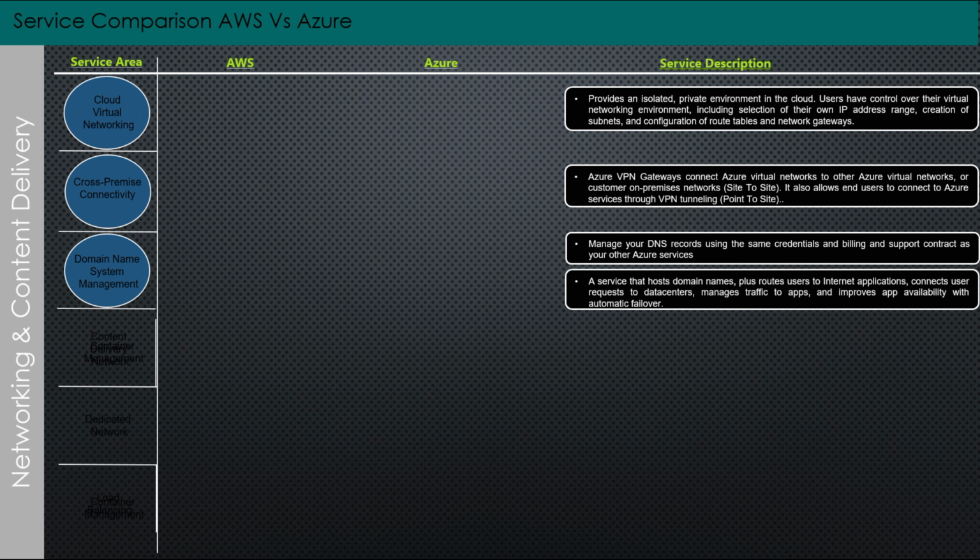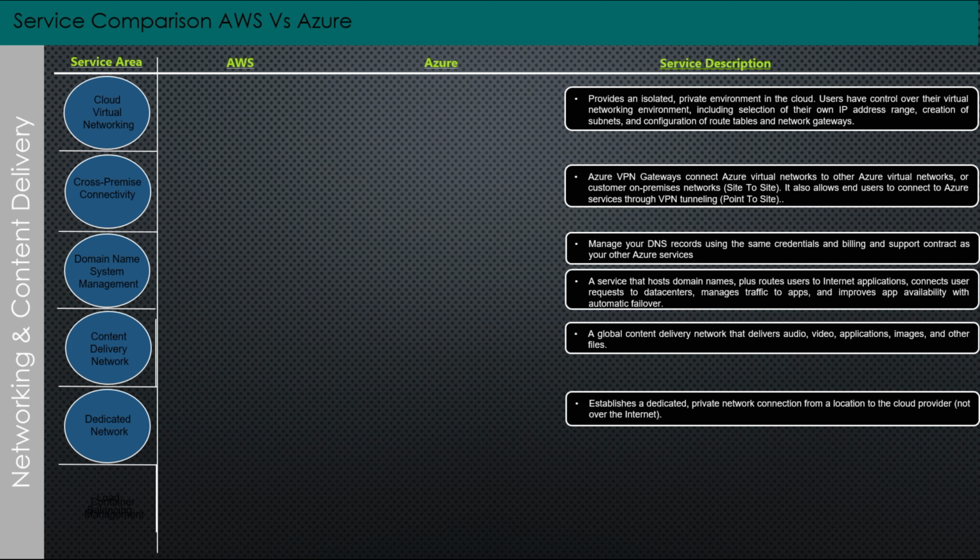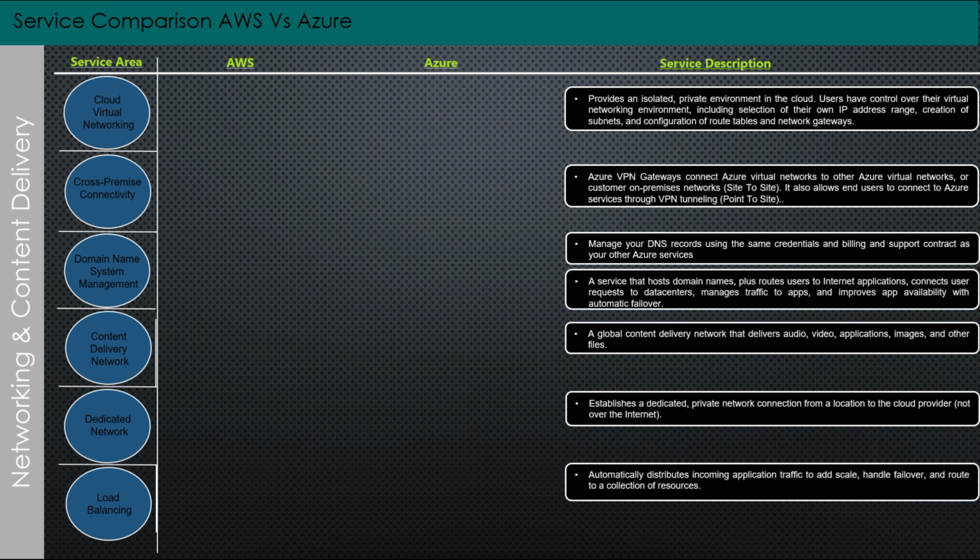Content Delivery Network service description. A global content delivery network that delivers audio, video, applications, images, and other files. Dedicated network service description. Establishes a dedicated private network connection from a location to the cloud provider, not over the internet. Load balancing service description. Automatically distributes incoming application traffic to add scale, handle failover, and route to a collection of resources.